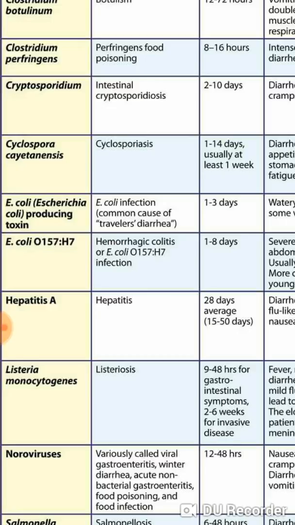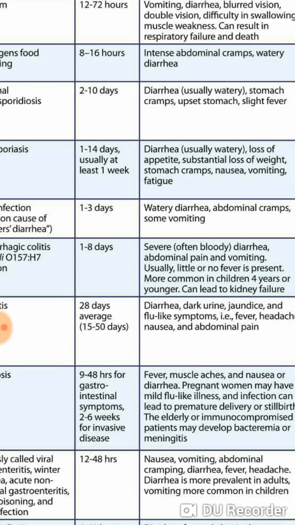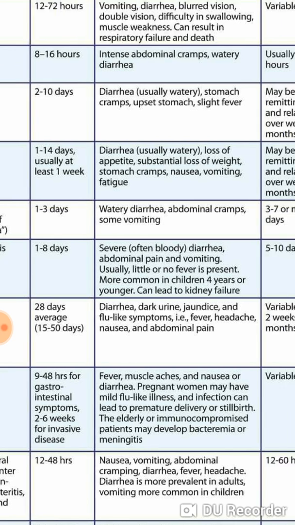Then E. coli with the strain O157:H7 causes hemorrhagic, meaning bloody, diarrhea. It has an onset timing of 1 to 8 days. This is severe diarrhea, often bloody, with abdominal pain and vomiting. Usually little or no fever is present. It is more common in children of 4 years or younger, you can mark this. It can lead to kidney failure also.